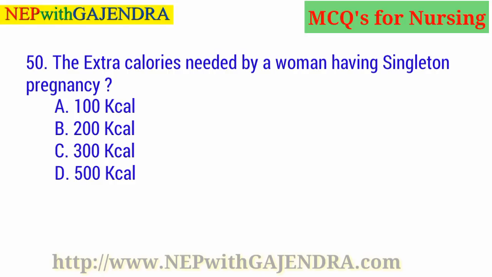The extra calories needed by a woman having singleton pregnancy. A. 100 kilocalorie. B. 200 kilocalorie. C. 300 kilocalorie. D. 500 kilocalorie. Guess the right answer. Right answer is C. 300 kilocalorie.